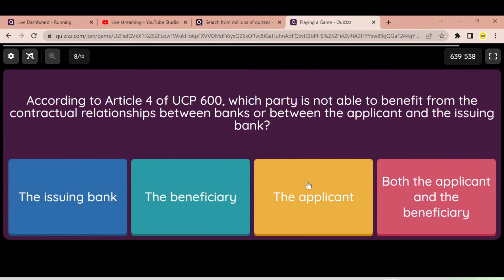Question 8. According to Article 4 of UCP 600, which party is not able to benefit from the contractual relationship between banks or between the applicant and the issuing bank?